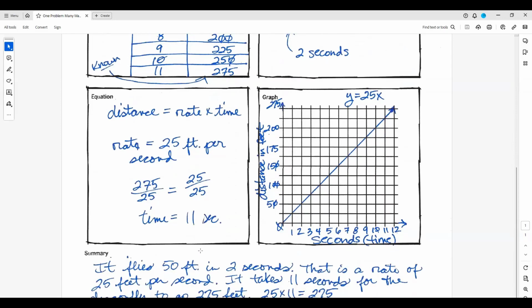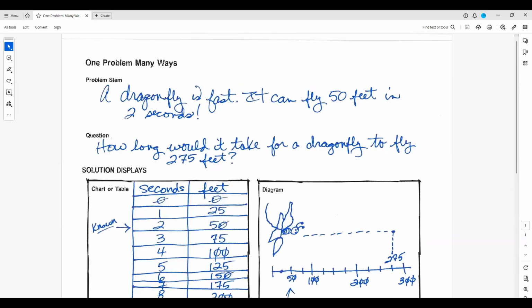It flies 50 feet in 2 seconds. That's a ratio of 25 feet per second. So it takes 11 seconds for the dragonfly to go 275 feet. 25 times 11 is 275.